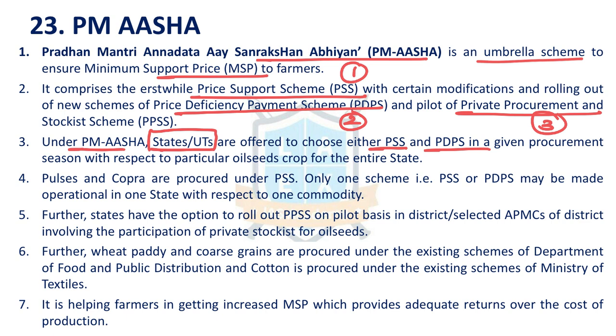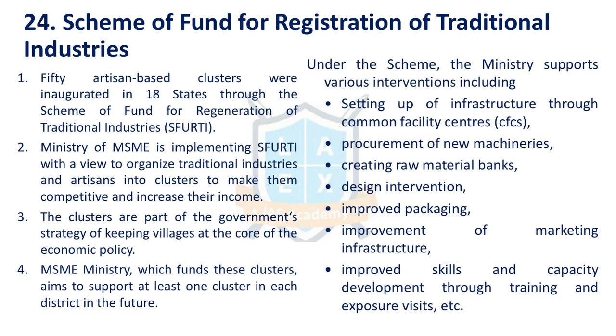Deficiency Payment Scheme. Pulses and copra are procured under PSS. Only one scheme can be chosen, not both. Only one can be chosen by any state. This helps farmers to access MSP. As there are protests with regard to MSP, such schemes need to be extended further.